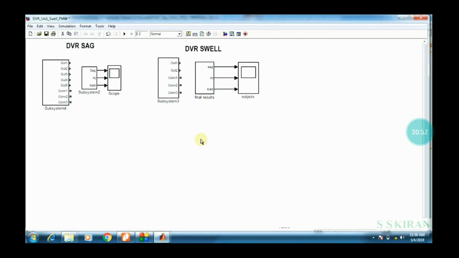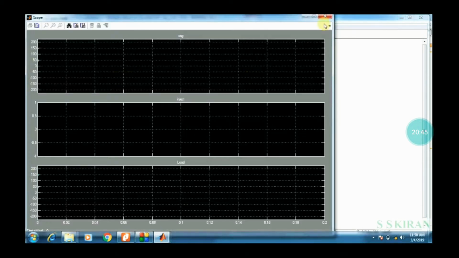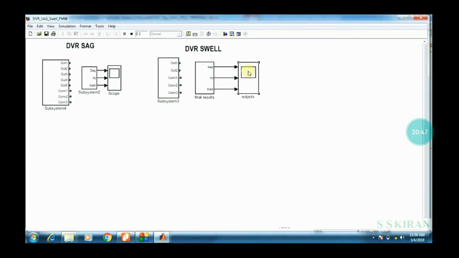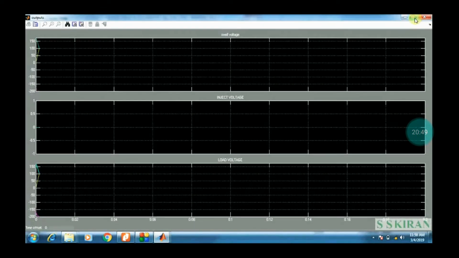This is the swell, and this is the sag. Click here, and there are sub-blocks in those blocks. Subsystem 1, subsystem 2. In subsystem 4 we can expect a DVR sag, and in subsystem 3 you can expect a DVR swell Simulink block, right?